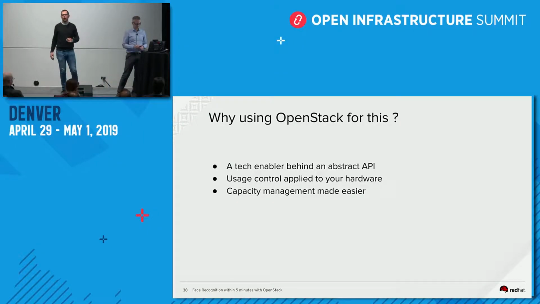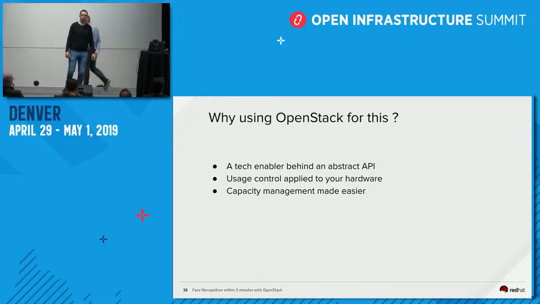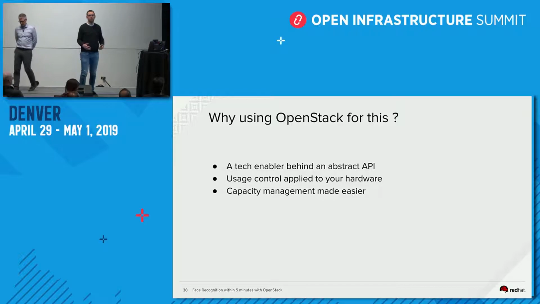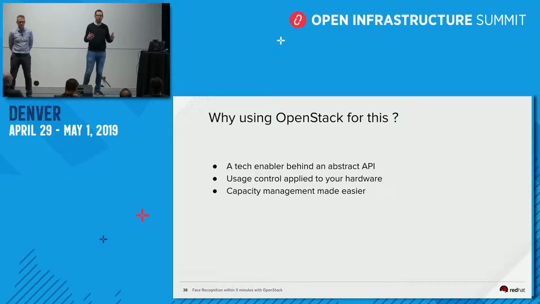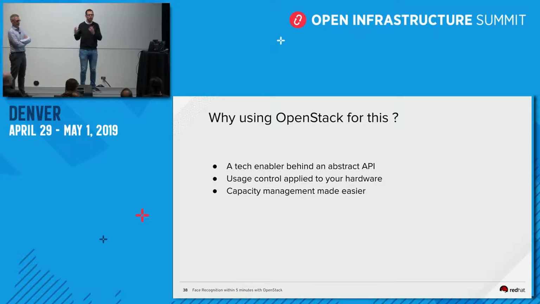So first, worth saying why use OpenStack for it? First, because that's huge. That's specialized hardware, and sometimes it's very difficult to manage. What's good with OpenStack is that we provide an abstraction API, an abstraction layer, if you prefer, for managing your hardware. You don't really have to care as a user about which specific hardware you're going to use. What you want to use is a specific GPU, and that's basically it.